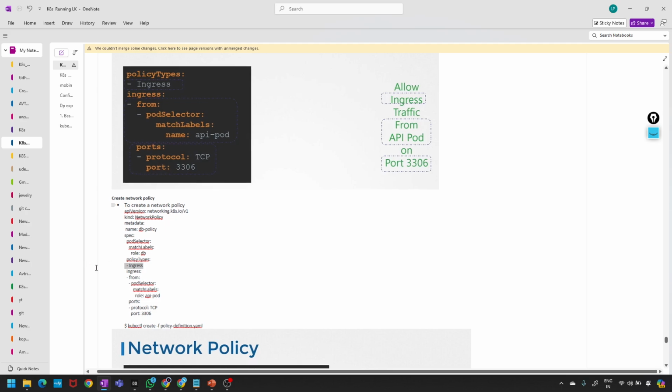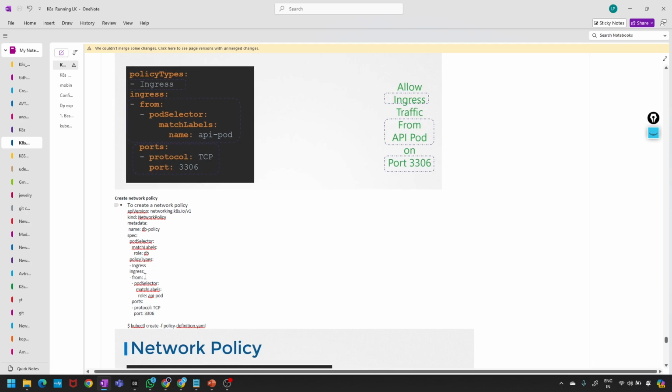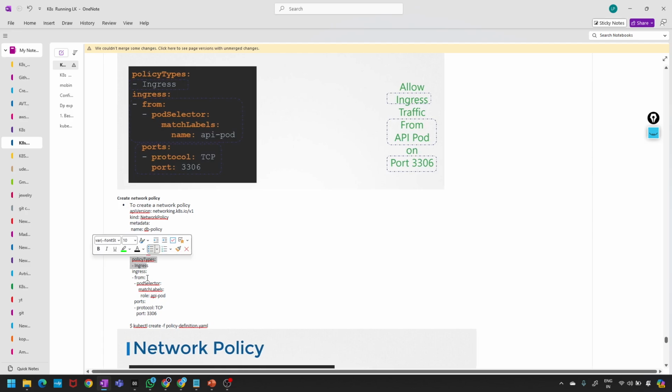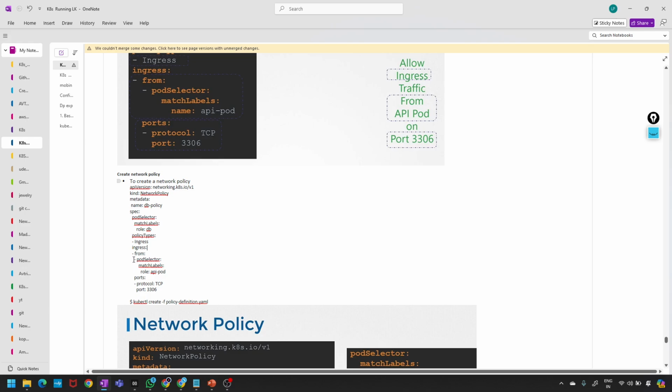Ingress. That's what I'm trying to say. This is ingress, no egress, right? So we are allowing ingress from pod selector, match labels, role is api-pod. Ports we are opening: TCP port 3306. This is the database port only, right?